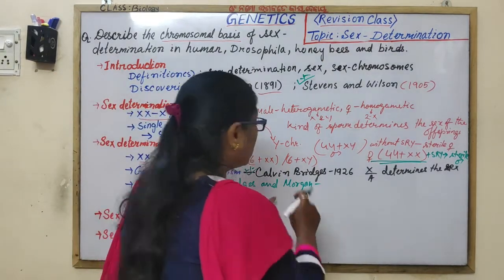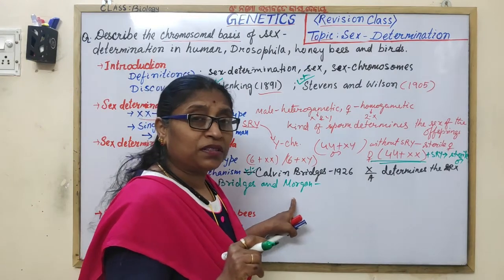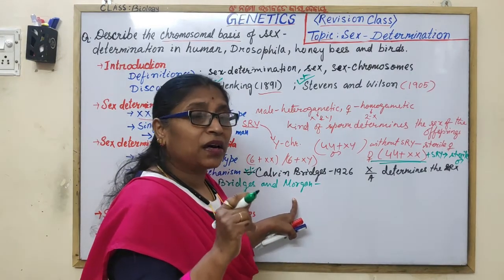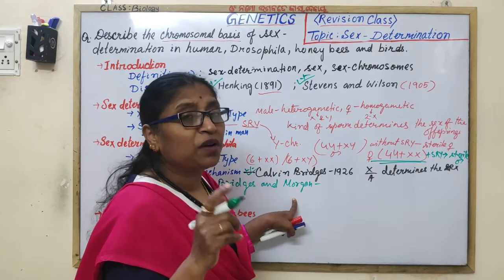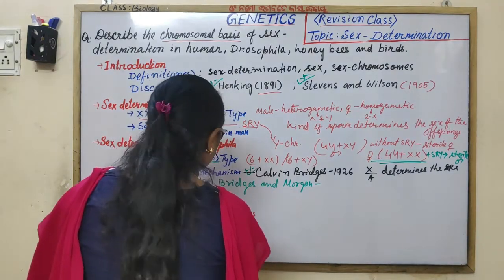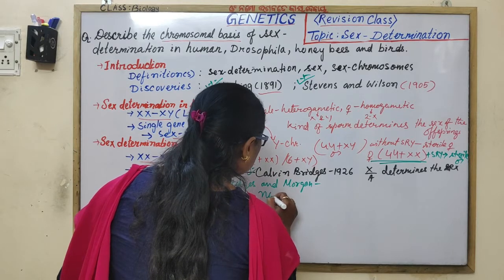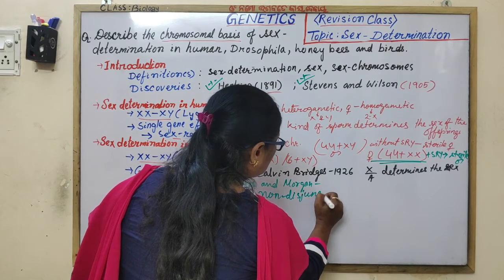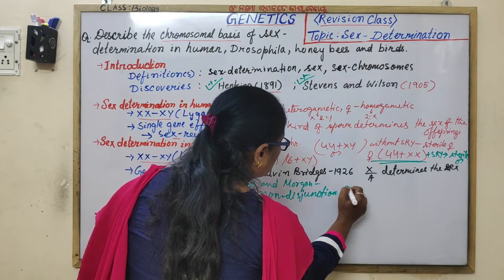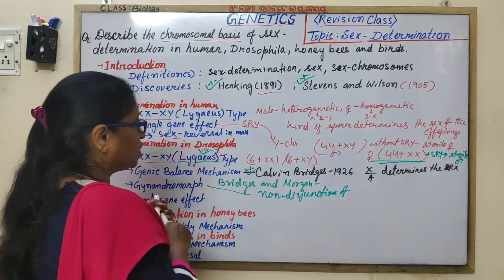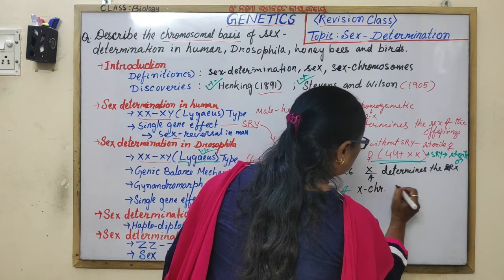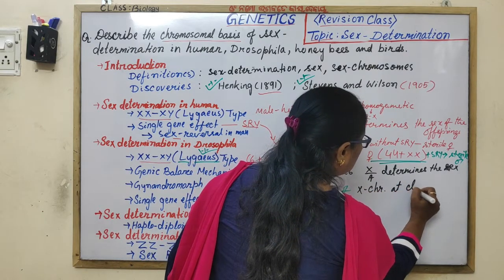Why is gynandromorphism occurring, or why are gynandromorphs seen? This is due to the non-disjunction of the X chromosome at cleavage.